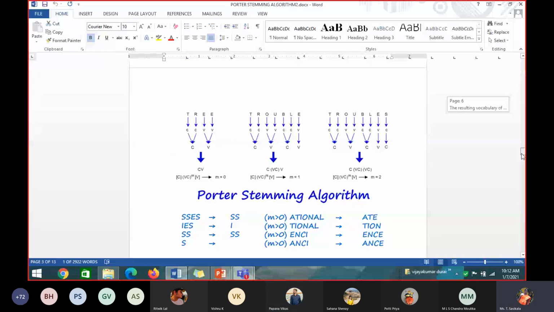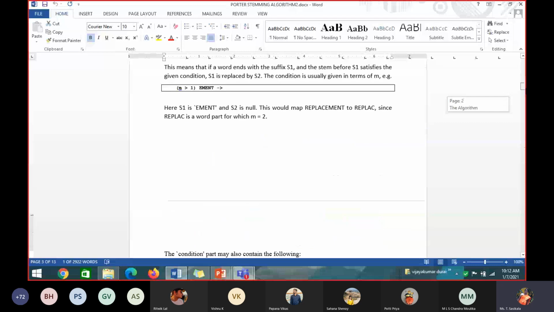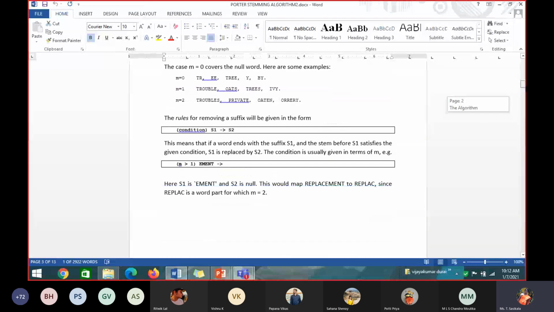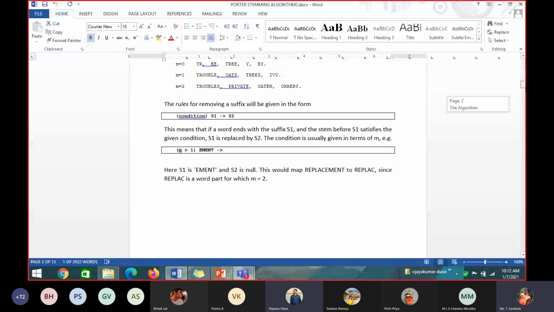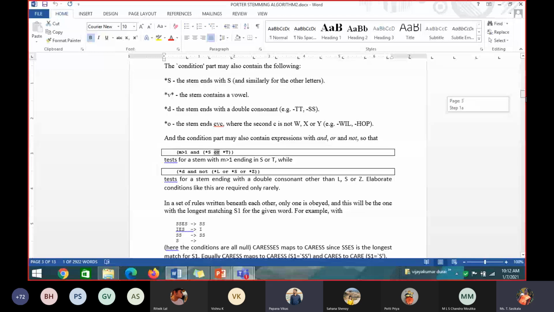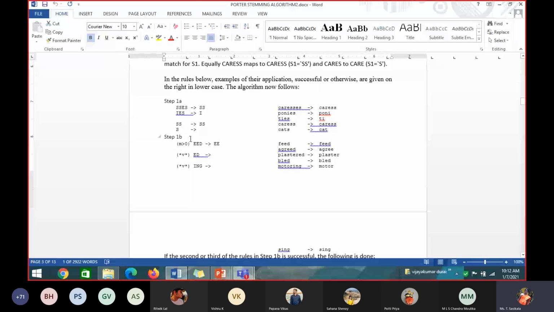No, F is FEED. Only one VC combination, ma'am. One VC combination. So M greater than 0 and ends with EED means it should be phi only, not feed. Okay, it should be converted to phi.